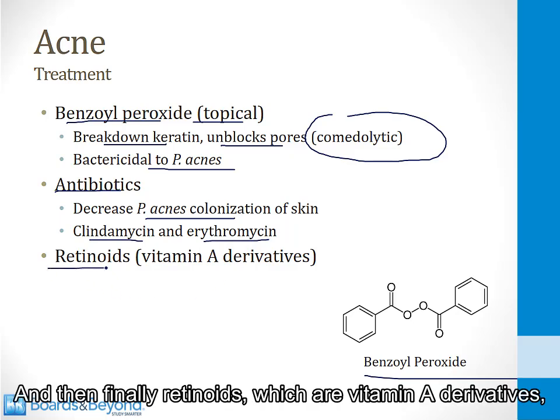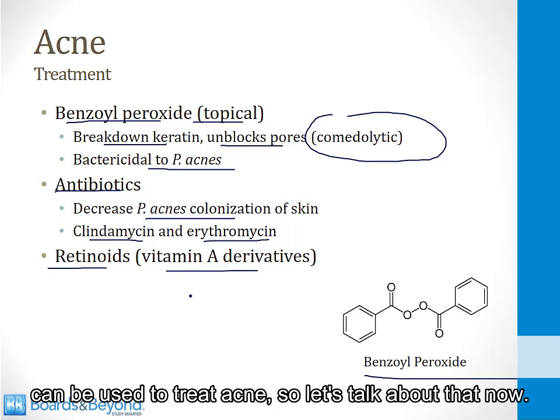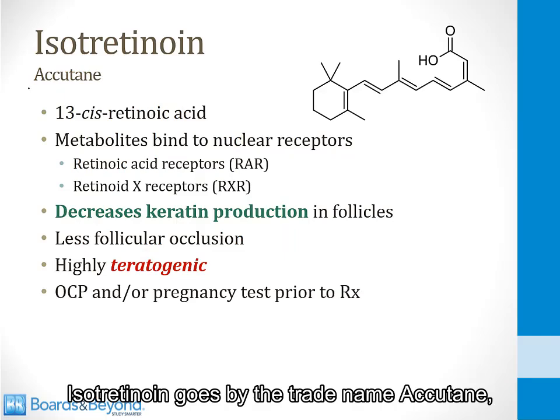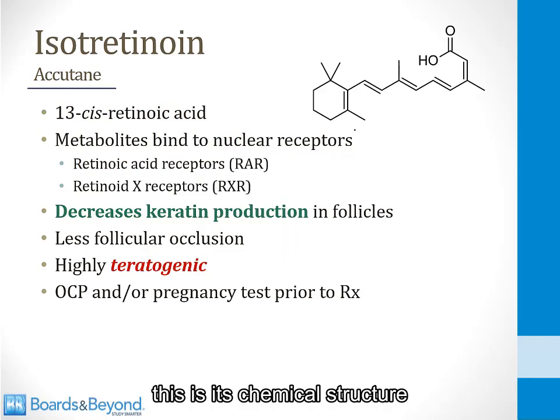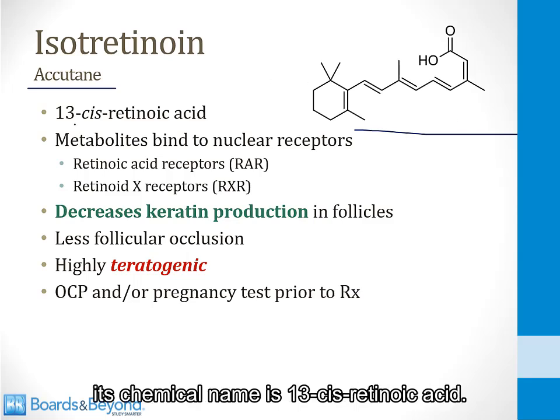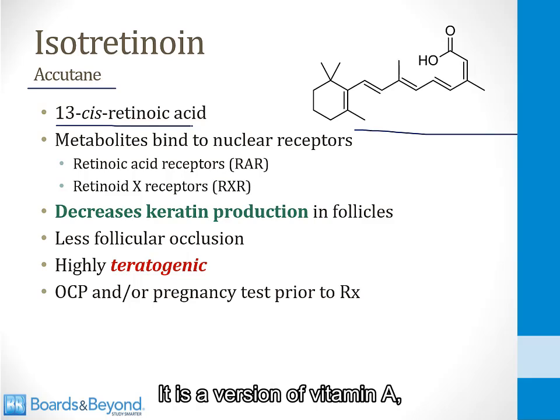And then finally, retinoids, which are vitamin A derivatives, can be used to treat acne. So let's talk about that now. Isotretinoin goes by the trade name Accutane. This is its chemical structure shown on the screen here. Its chemical name is 13-cis-retinoic acid. It is a version of vitamin A.